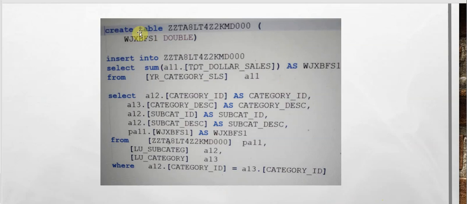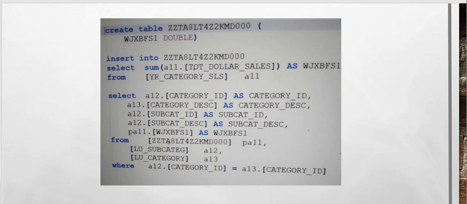In our SQL, we can see there is a temp table created for the revenue, in which it pulls the total dollar sales sum from the fact table. Again, there is no where clause and there is no grouping. Then the category, subcategory, and the revenue from the temp table get copied here.